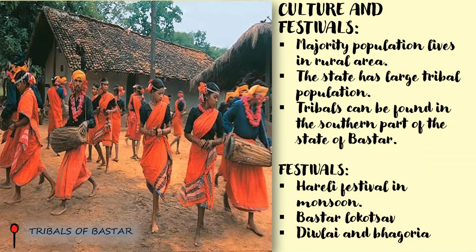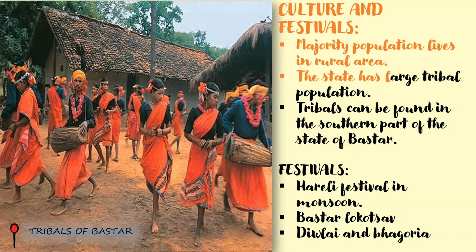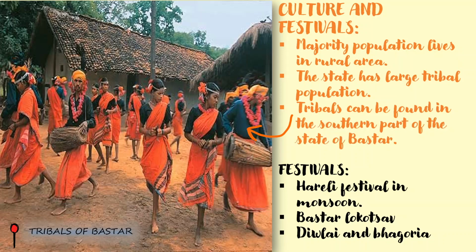Now about the culture and festivals. The majority of the population lives in rural areas, in villages, remote areas. Therefore the state has a large tribal population, and the tribals can be found in the southern part of the state, in Bastar.